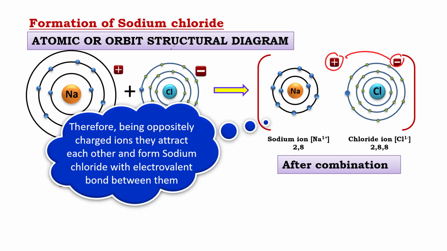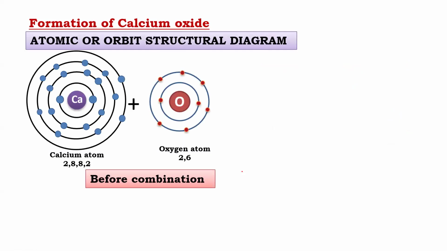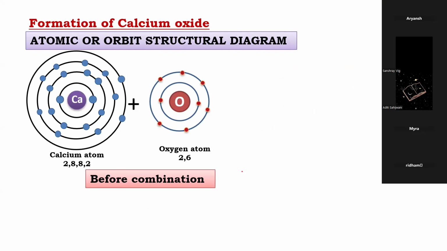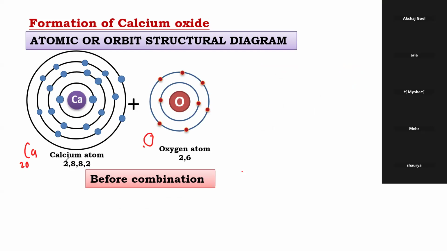Right? Now suppose I give you calcium oxide, then what will happen? You tell me. Calcium oxide. Calcium atomic number is what? 20. Calcium is 20. Oxygen is how much? 8. So this is 2,8,8,2. So what will it do? It will lose 2 electrons or not? Oxygen is 2,6. To become octet, it requires 2 or not? So this will gain these 2.